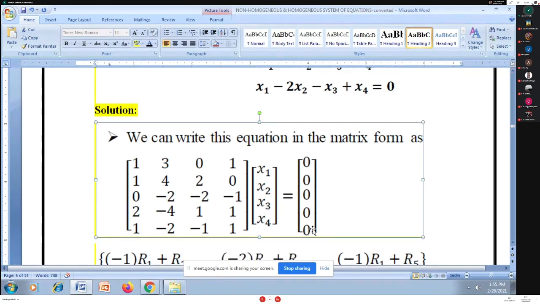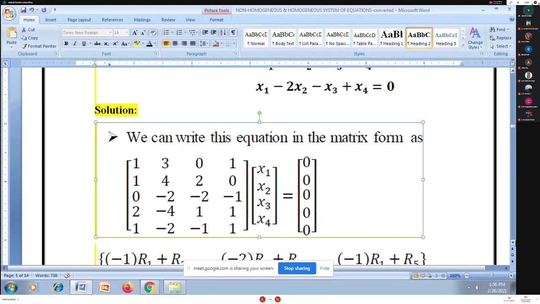It is a homogeneous system. I have to apply row transformations to convert A to echelon form. It is simple here because the right hand side has all 0 entries, so whatever row transformation I apply has no effect on the right hand side, because B is the zero matrix.